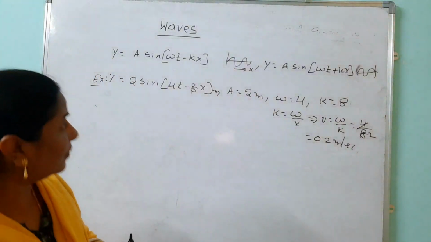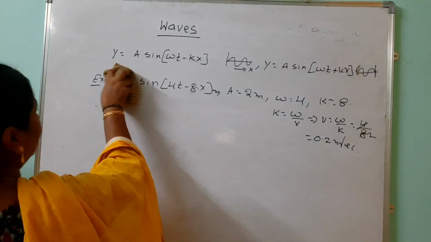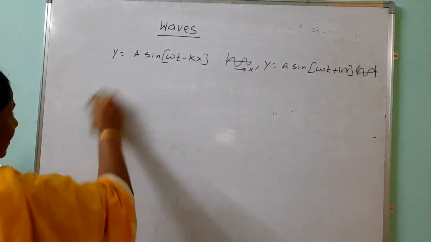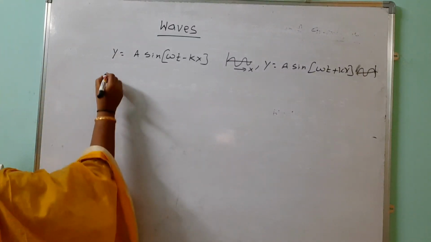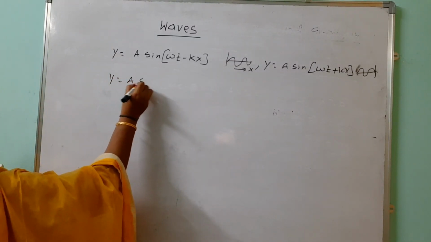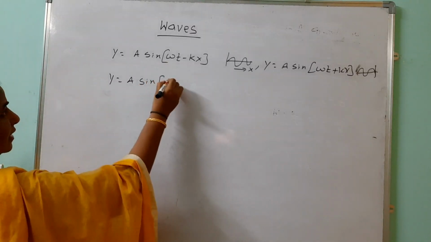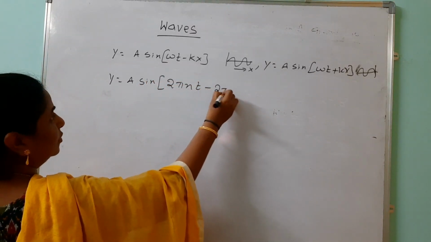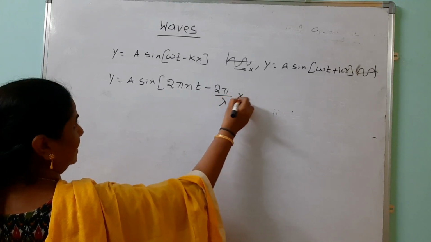Then the same model, suppose the problem is like this. Look here. They are giving y equals A sin, and it should be, instead of omega, 2 pi n into t minus 2 pi by lambda into x.